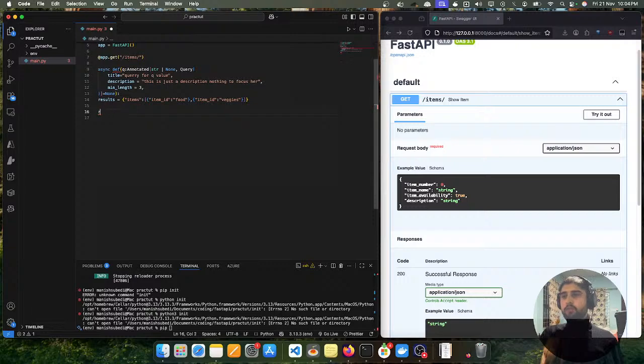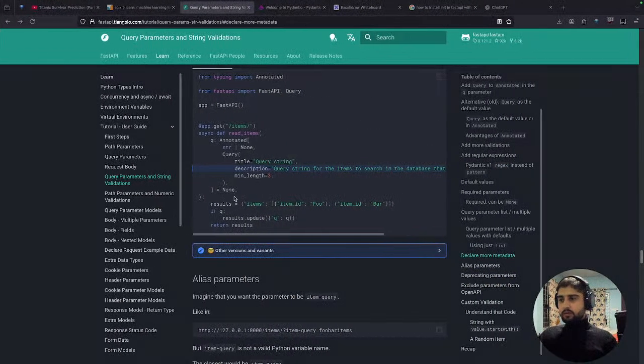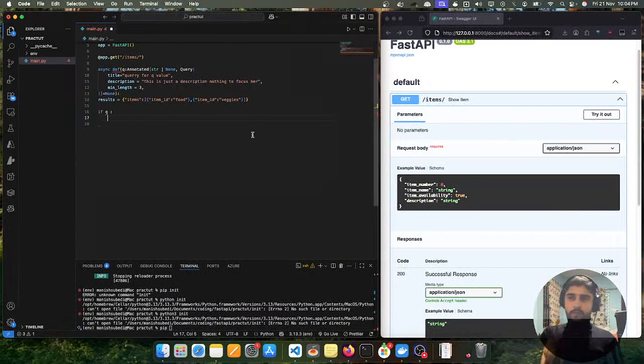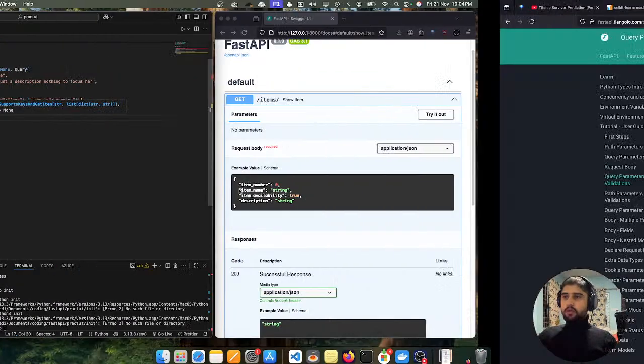Okay, first of all we've got to check if q is present or not, or we might get in trouble. So if q is not equal to None, or we can just write if q, like if q is true, right? Yes, if q is true, then result.update. So what I've got to do is result.update. What does this function do?